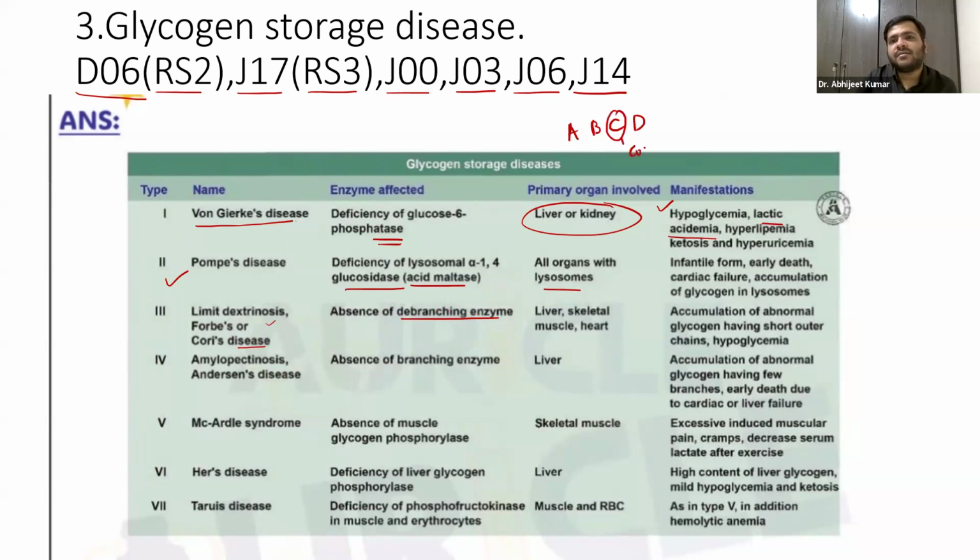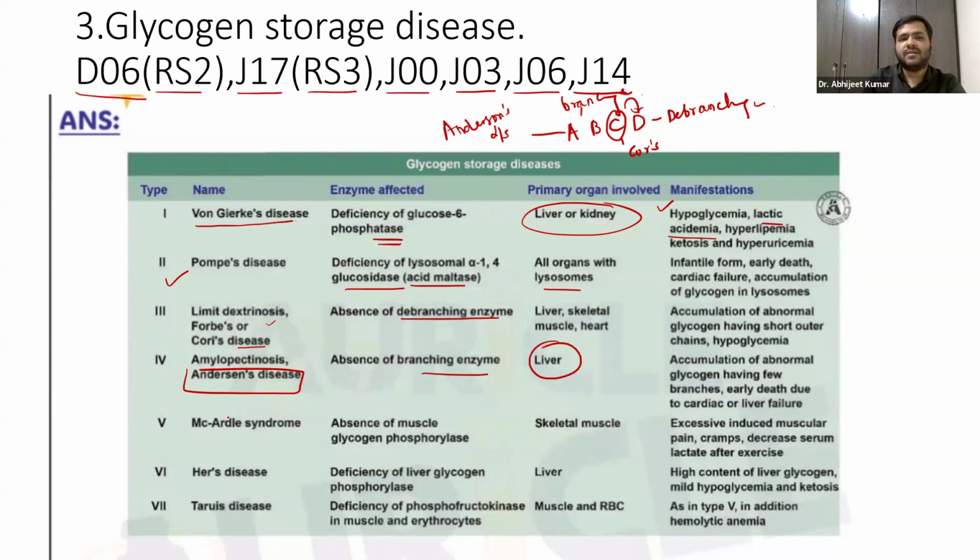Cori's disease is basically associated with debranching enzyme deficiency. That is something you have to remember. Even Anderson's disease, if you can just remember, is associated with the branching enzyme. You can see A, B: Anderson's disease with the branching enzyme, taking place in the liver.